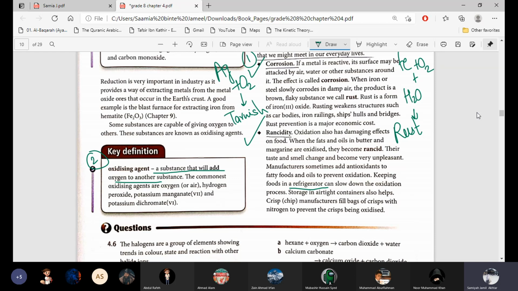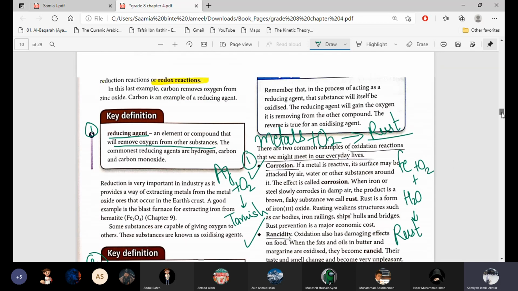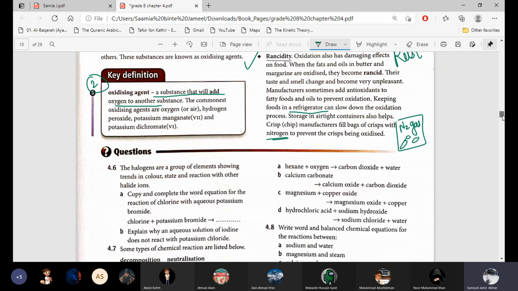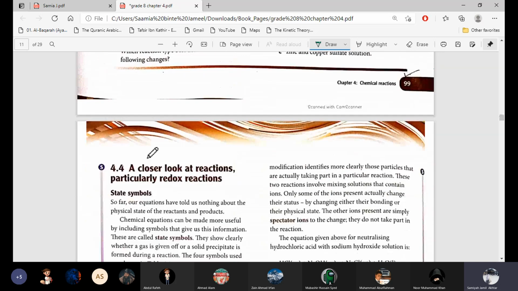Chips also, to avoid being oxidized, they put nitrogen gas in the chips bag to keep them crispy. So the chips bag has nitrogen gas in it, not ordinary air. So these are the two examples, and inshallah next week we'll start new topic 4.4.